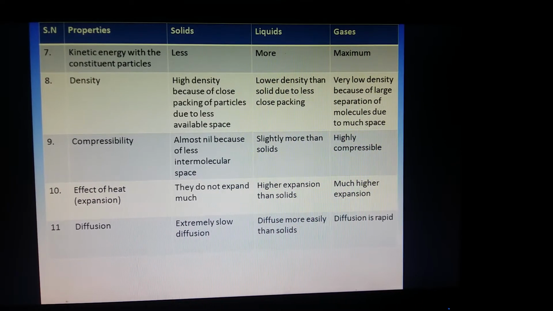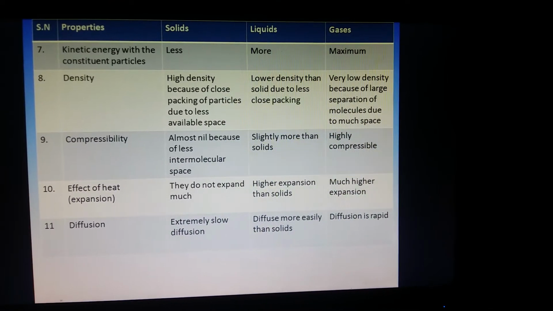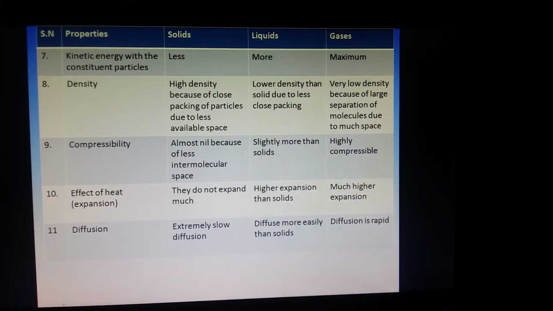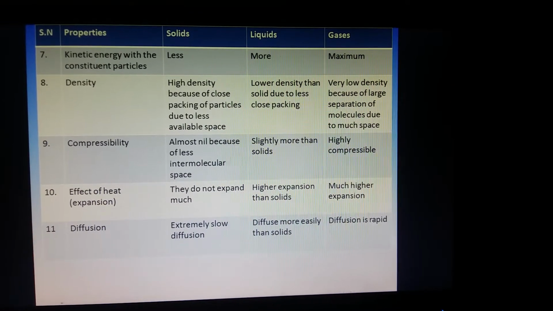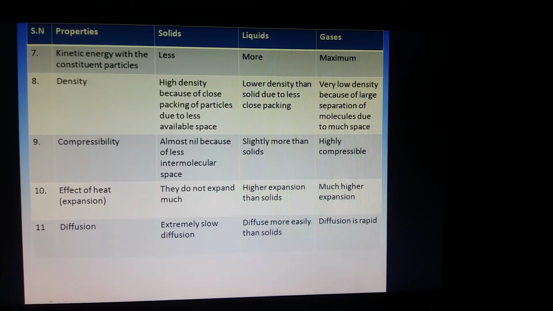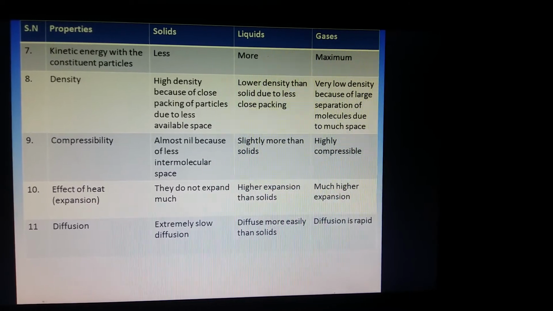In liquids, the particles can move. More the movement, more the kinetic energy. And in gases, the particles are free to move. Therefore, the kinetic energy is maximum in gases. Now let us talk about density. Density is the togetherness, so togetherness of the particles.